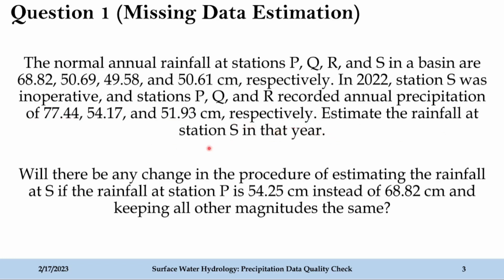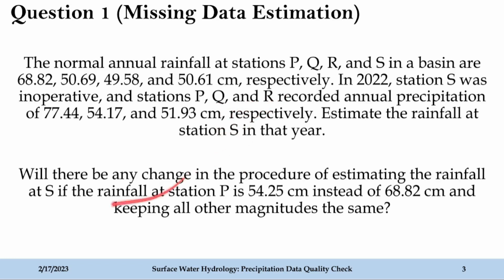The question is asking to find out the rainfall at station S for the year 2022, given that the normal annual rainfall is given for all the stations and the annual precipitation is given for 3 stations, and we are required to find out the annual precipitation at the 4th station, which is station S.